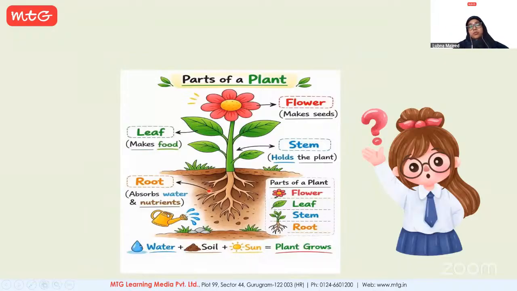What do roots do? What's the function of leaf? What's the function of flowers? What's the function of stem? Also remember, the leaves have small pores on their surface. Those pores are called stomata, through which gaseous exchange takes place. The stem holds the plant, the flower makes seeds, and the process gets repeated.